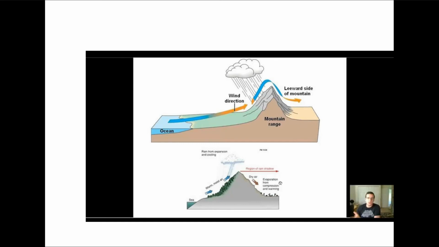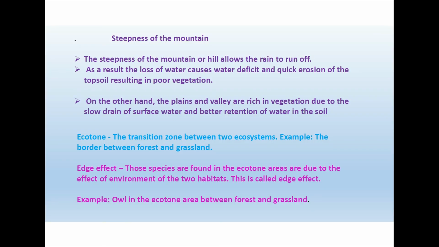Similarly, in aquatic bodies like a pond, the center and the edge will possess different types of living organisms, different flora and fauna, because of the depth of the water, the soil slope and different wave action, they possess different species of organisms.